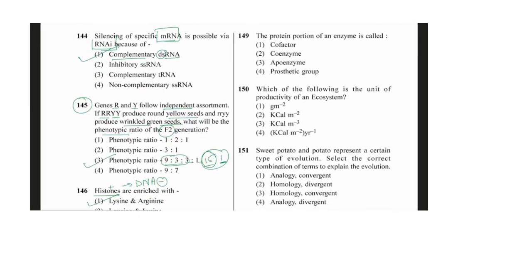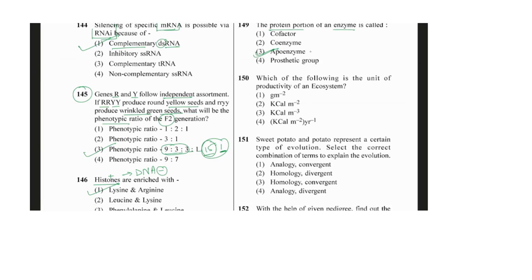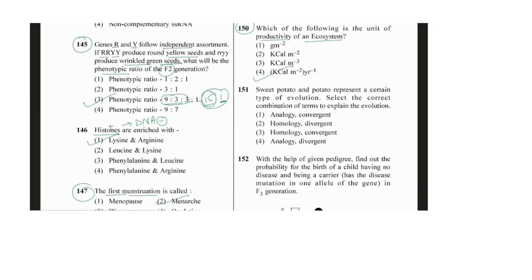Then 149 is the protein portion of an enzyme is called as what? The protein portion of the enzyme is the apoenzyme, and together with the coenzyme it will be called a holoenzyme. Means apoenzyme plus the cofactor together are known as the complete enzyme, the holoenzyme. The next is 150. Which of the following is a unit of productivity of an ecosystem? Very simple one. The formula, if you have learned, that is the fourth one.